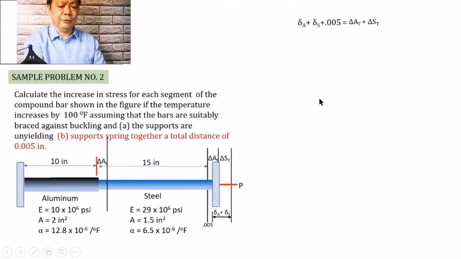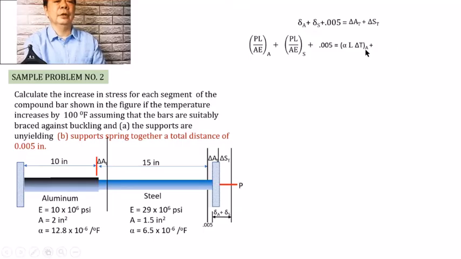And again, if we substitute the formulas, we have PL over A of the aluminum plus PL over A of the steel plus 0.005 shall be equal to alpha L delta T of the aluminum plus alpha L delta T of the steel.